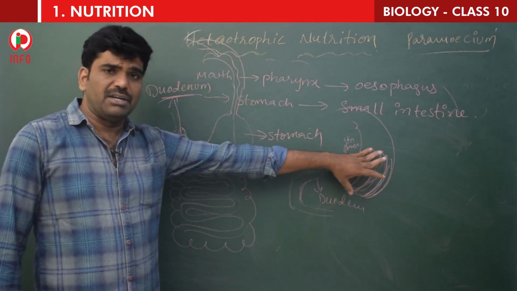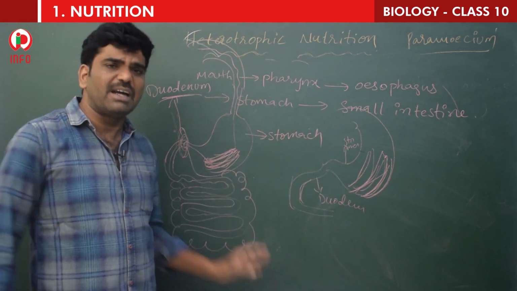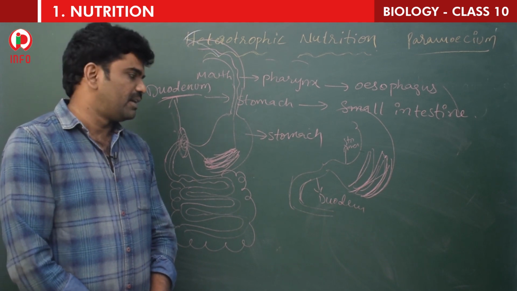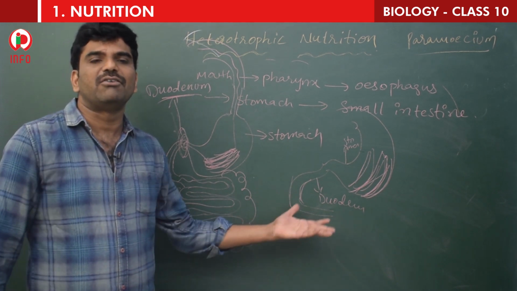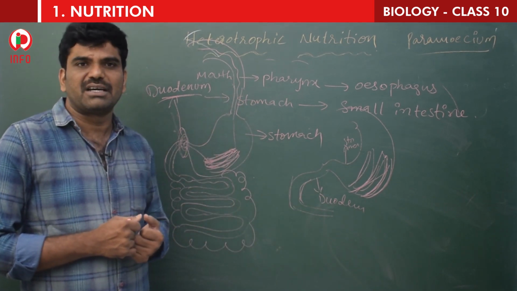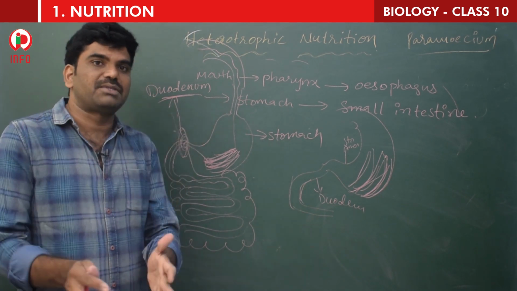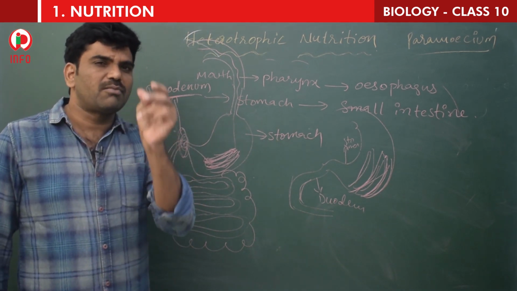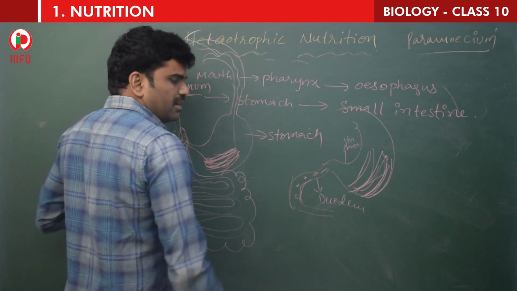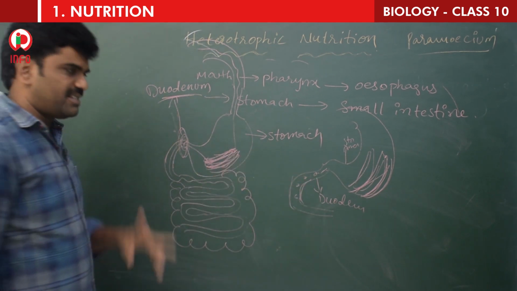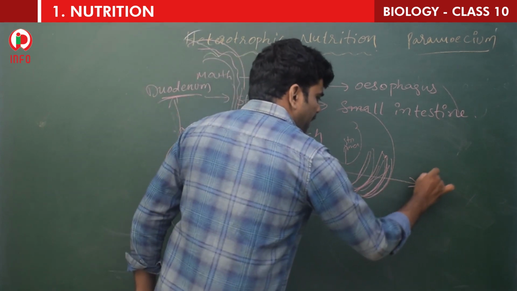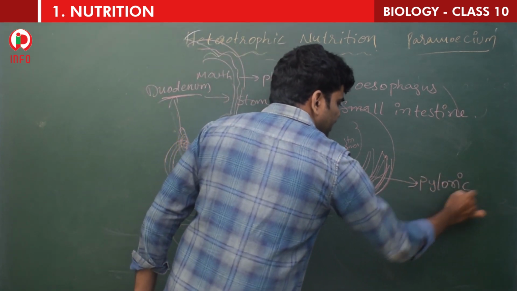So here also, if all the food comes at once into the duodenum, and the duodenum is nothing but intestine, it can't bear that pressure, and our digestive system will collapse. That is why only small quantities of food should enter. Then who will take care of this? Yes, a small ring-like one, which is called the pyloric sphincter.